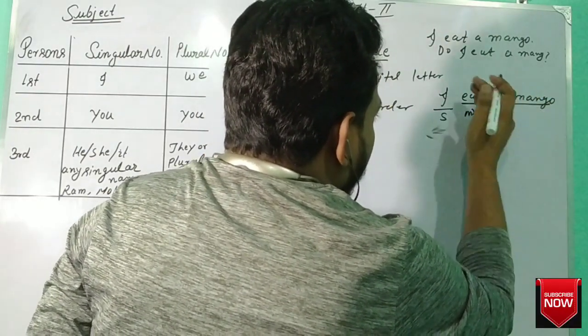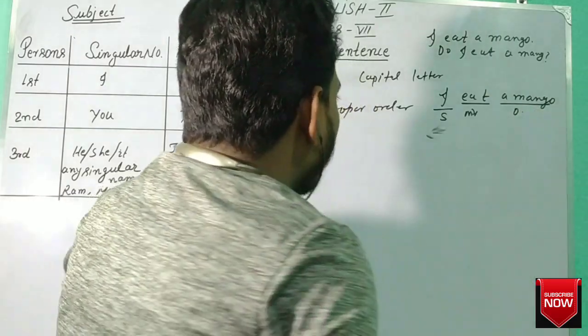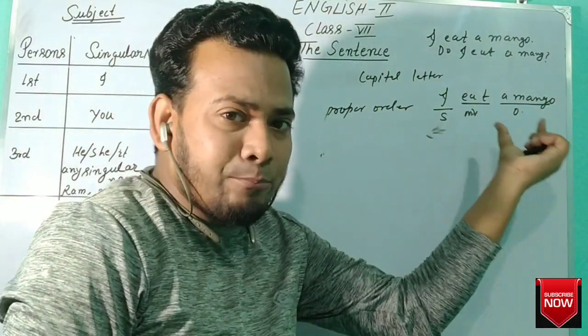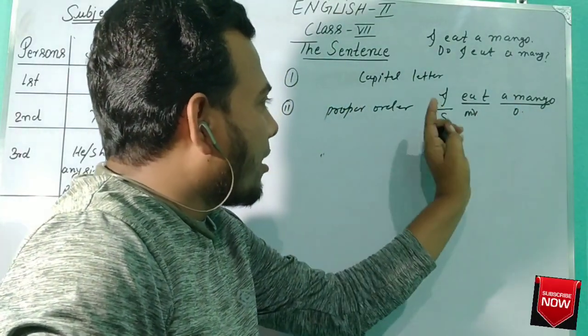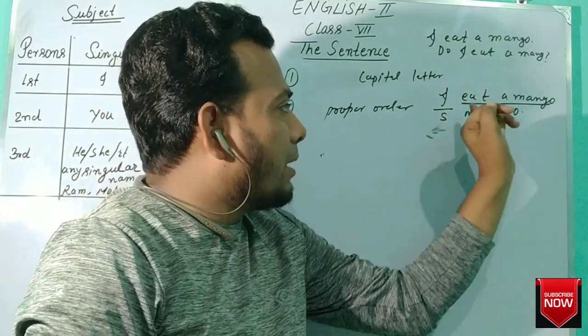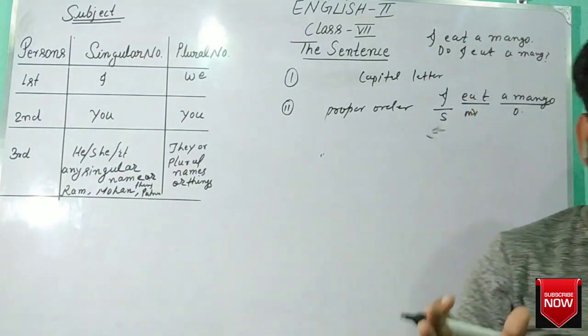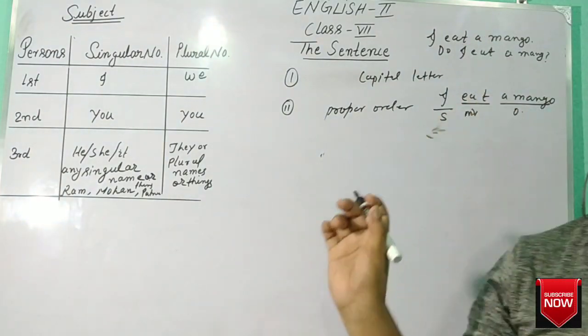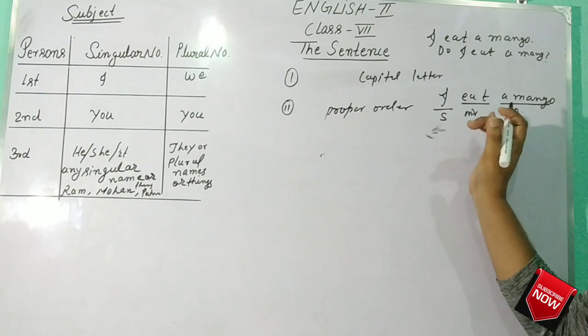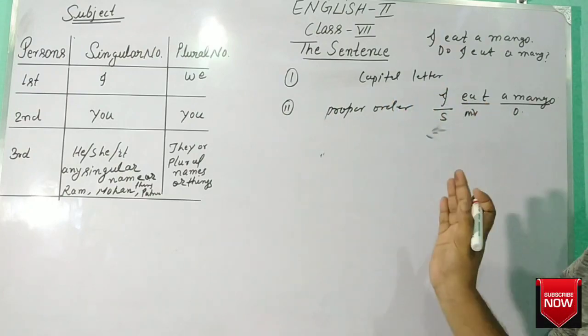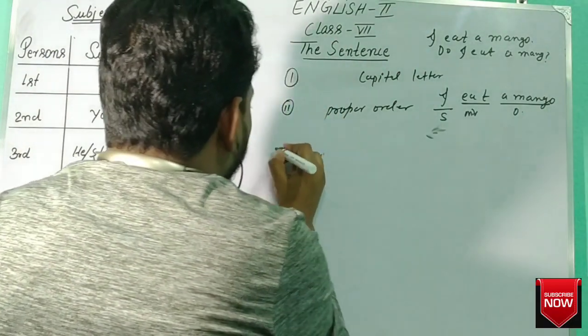An object of the verb eat. Okay? Means here words are arranged in proper order. What proper order? After subject there is verb, after verb there is an object. Verb will be applied according to subject. Means words are arranged in proper order.